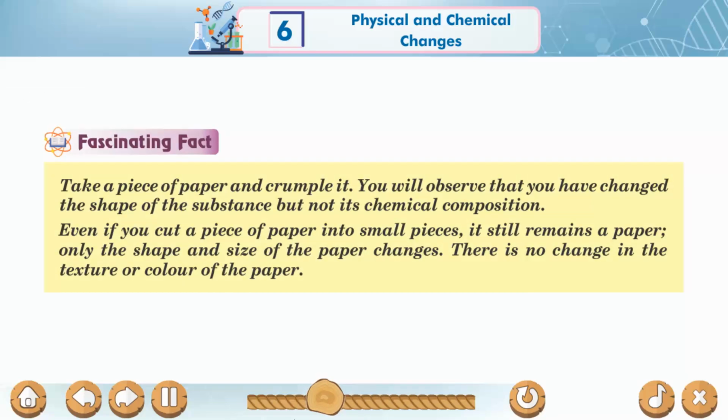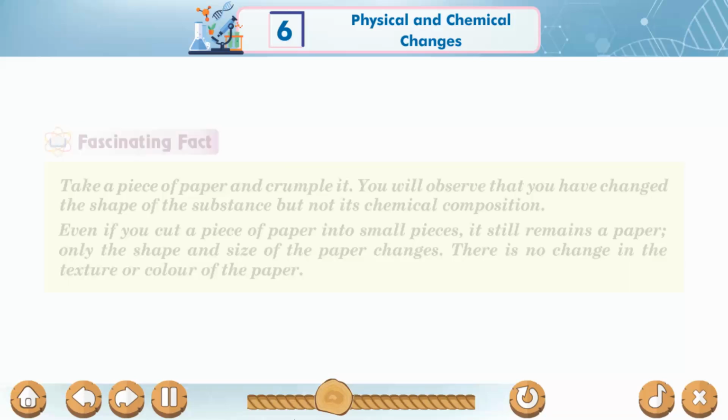Fascinating fact. Take a piece of paper and crumple it. You will observe that you have changed the shape of the substance, but not its chemical composition. Even if you cut a piece of paper into small pieces, it still remains a paper. Only the shape and size of the paper changes. There is no change in the texture or color of the paper.